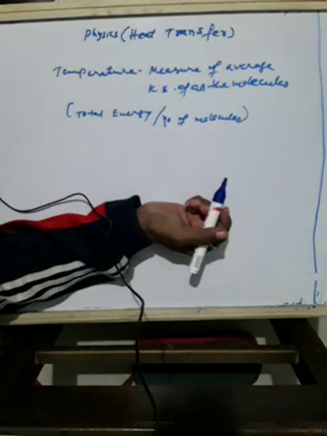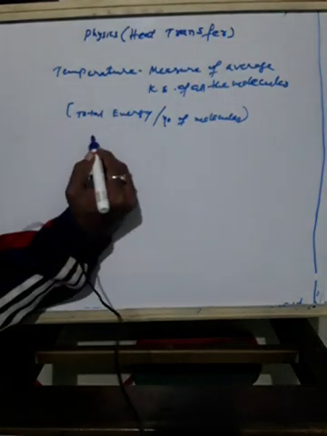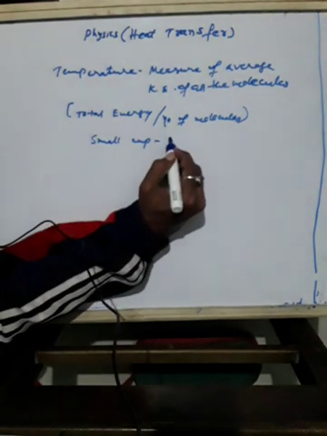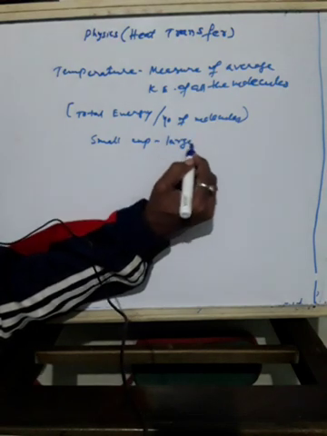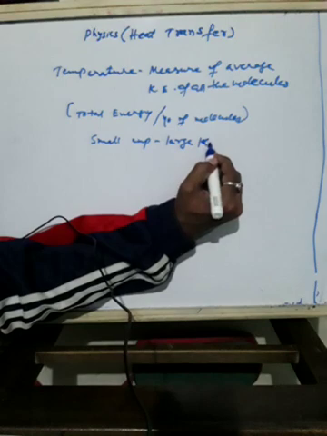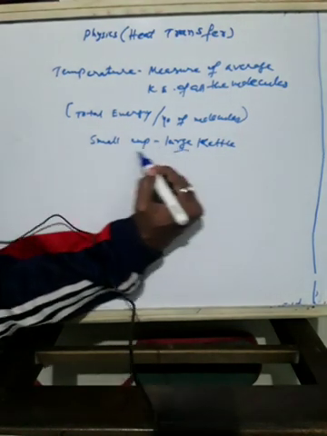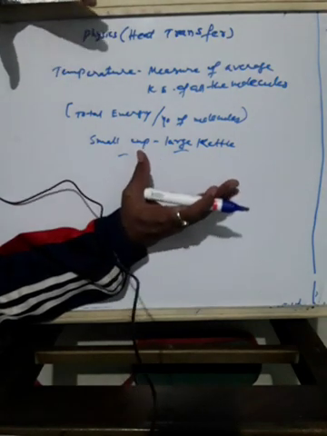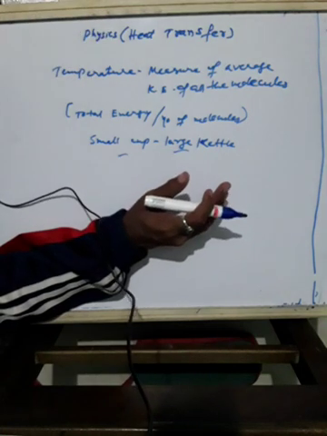For example, the temperature of a small cup of boiling water is the same as the temperature of a large kettle of boiling water. You know very well. If you take a small cup and a large kettle where tea is prepared, both of them have the same temperature. So the temperature does not depend on the amount of particles in the object.